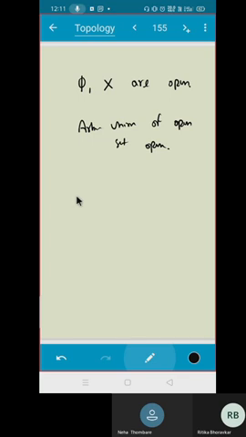Is that clear? And next, finite intersection of open sets is open. Is that clear? These are the three properties which I have proved for a metric space. Yes.